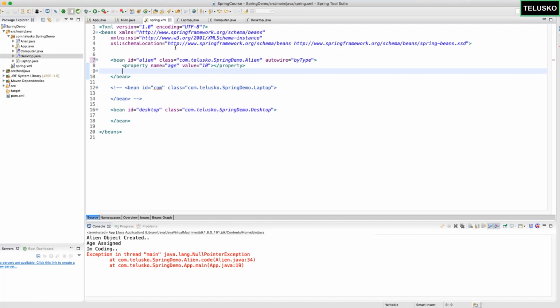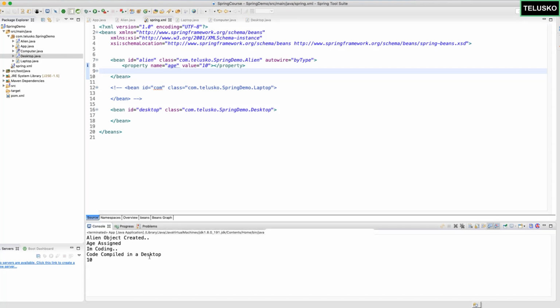So let me just save this code and let's relaunch the application. Can you see that we got the output? And the output says code compiled in a desktop. That's what we want, right? We wanted it to work. And this time I don't want it to search by name. I want it to search by type.